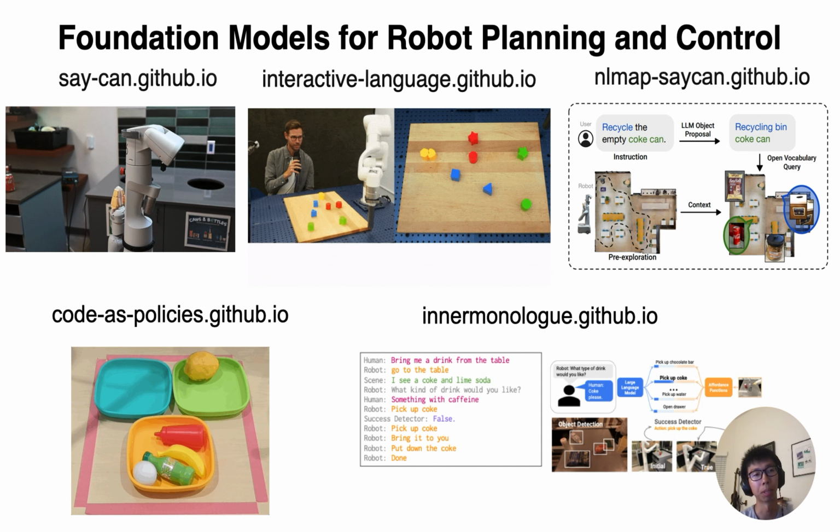Some of the flagship projects include SayCan, Interactive Language, Code as Policies, Inner Monologue, and NLMap. In SayCan, we have been investigating using foundation models for high-level robot planning, such as task planning, and we have also been thinking about low-level control, such as generating control signals so that you can navigate and manipulate, or generating code that can use the code as a policy to achieve long-horizon robotics tasks.